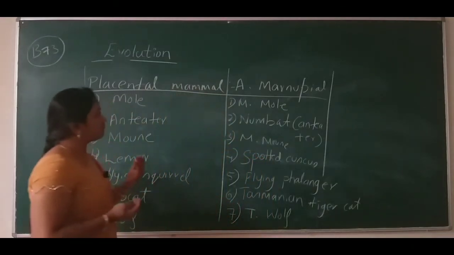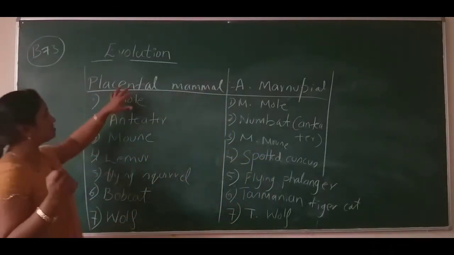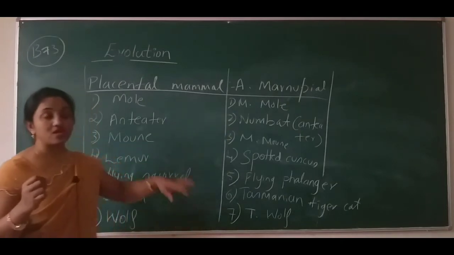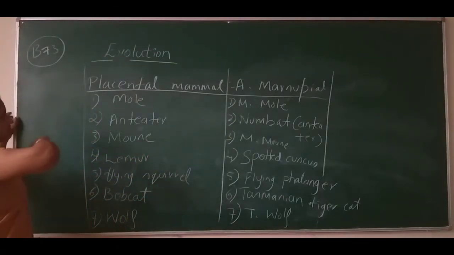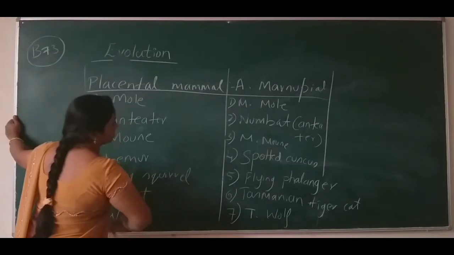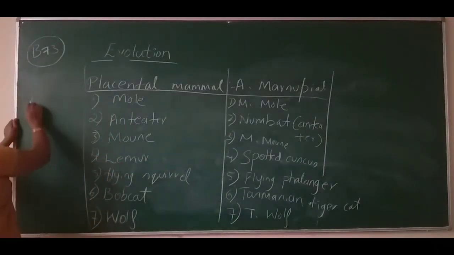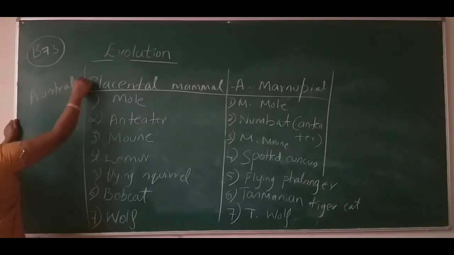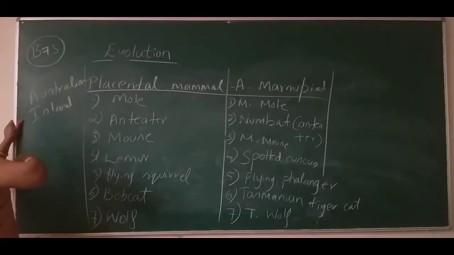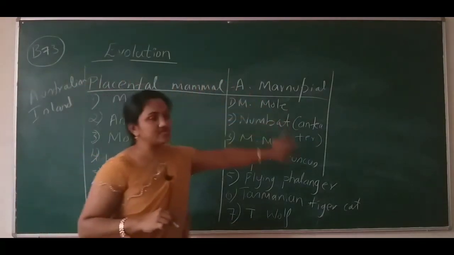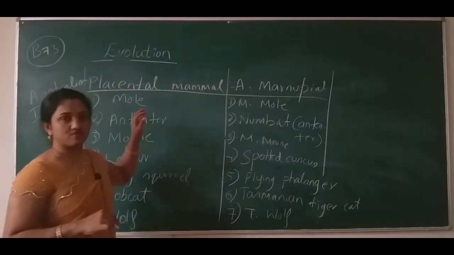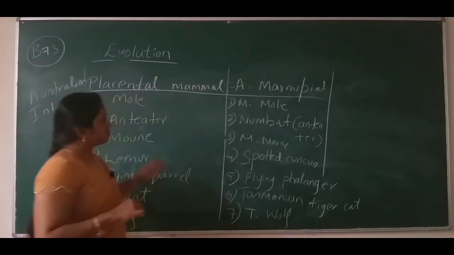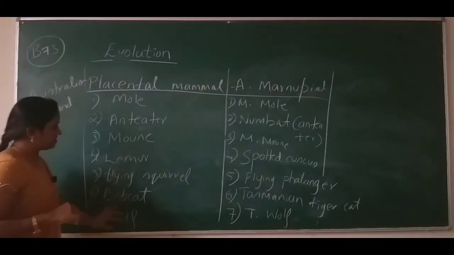So what is the same function here in these placental mammals and Australian marsupials? All these organisms are found on the Australian island. One common feature of all these organisms.